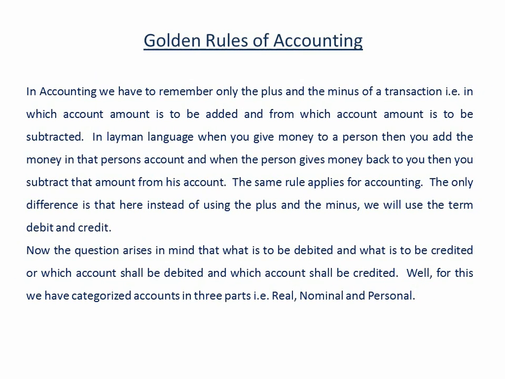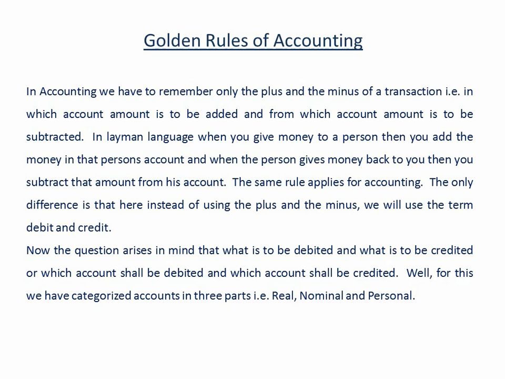Next, we'll discuss the golden rules of accounting. In accounting, we have to remember only the plus and the minus of a transaction, that is, in which account an amount is to be added and from which account an amount is to be subtracted. In layman's language, when you give money to a person, you add the money into that person's account, and when that person gives money back to you, you subtract that amount from his account. The same rule applies for accounting.